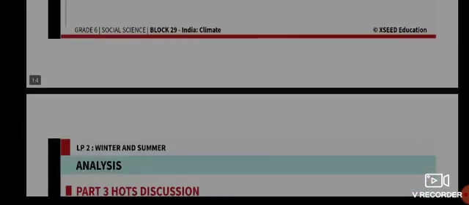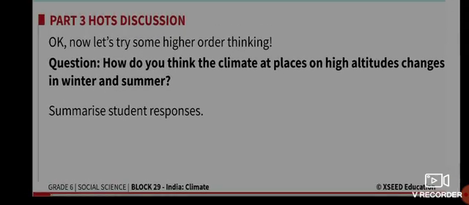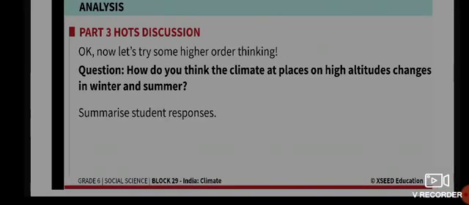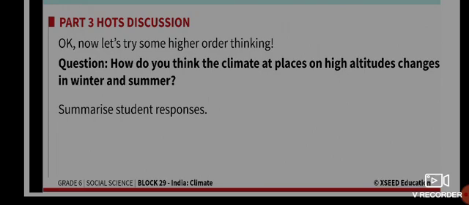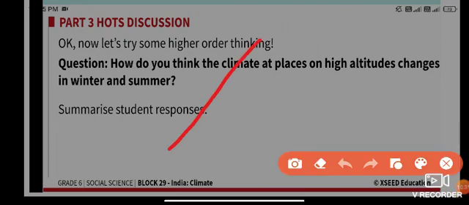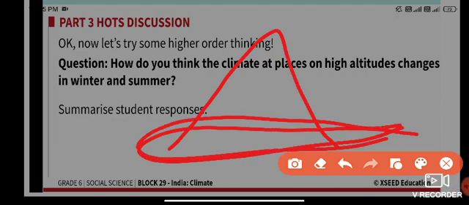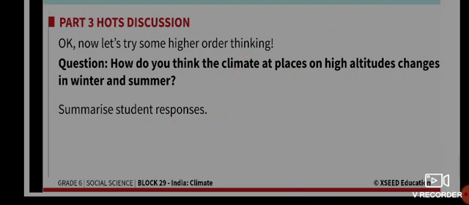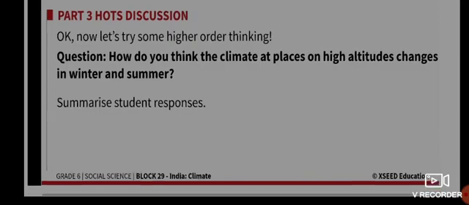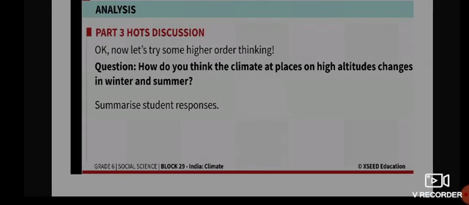The last question: how do you think the climate at places on high altitude changes in winter and summer? Remember, when you talk about altitude, it means the distance from the ground. What changes take place at these places located at high altitude?